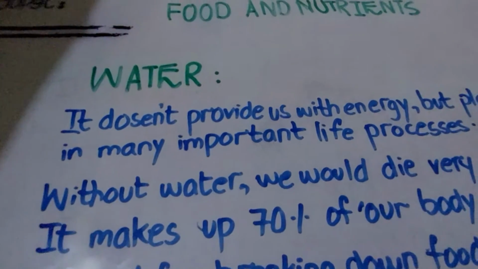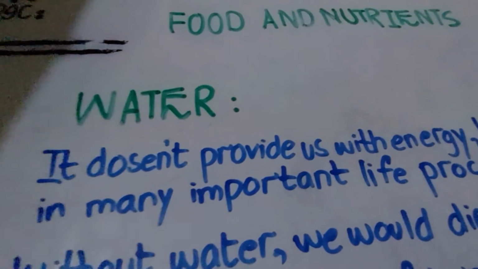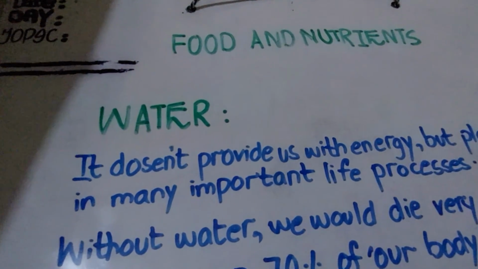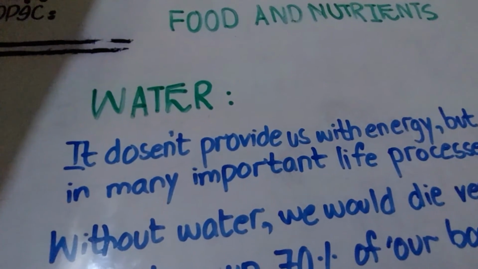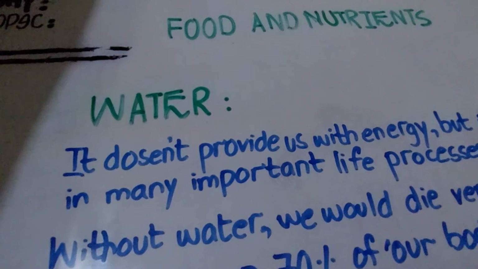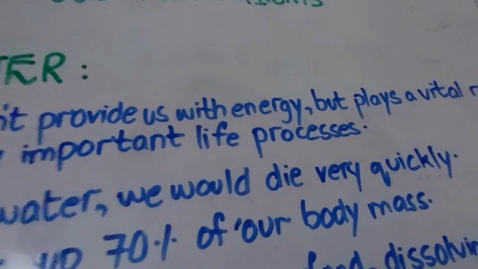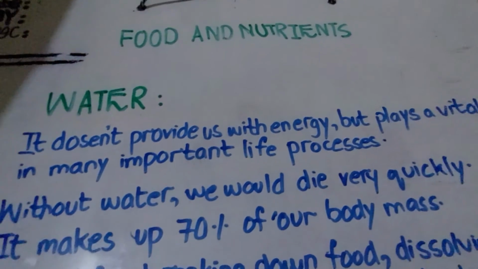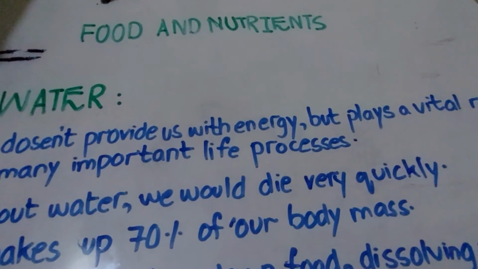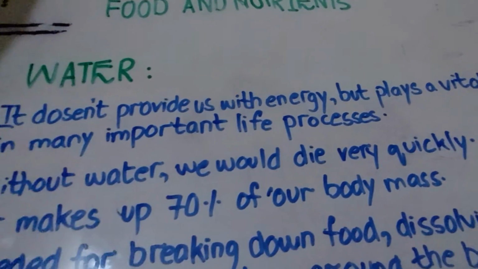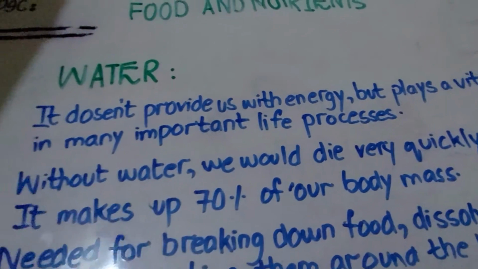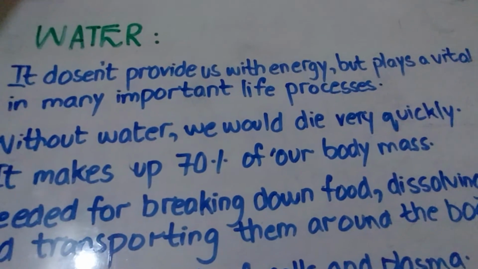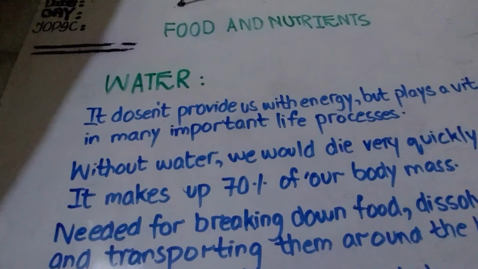So the last and final nutrient in our food and nutrients series is water. Now you all know what water is. The basic unit of life is water. It doesn't provide us with energy but plays a very vital role in many important life processes. Without water we would die very quickly, so it is a very main nutrient for us.